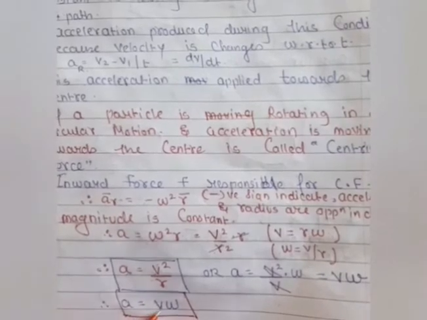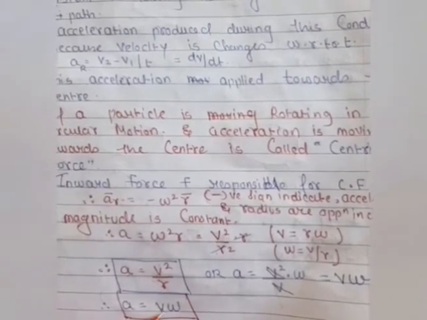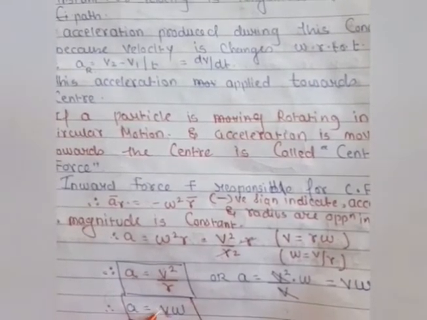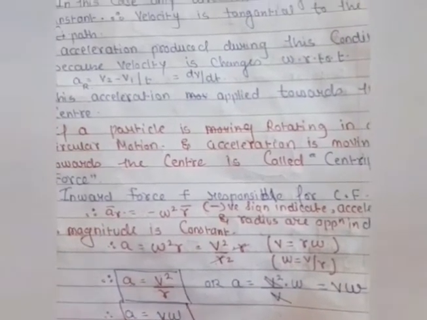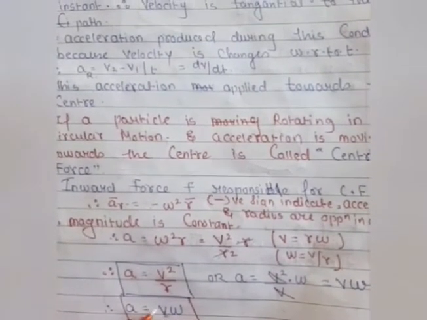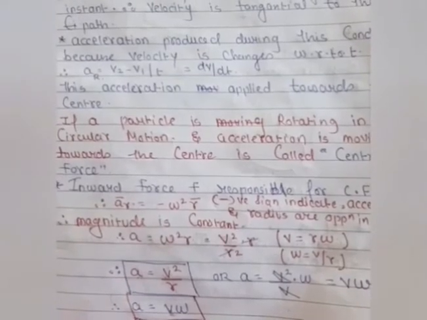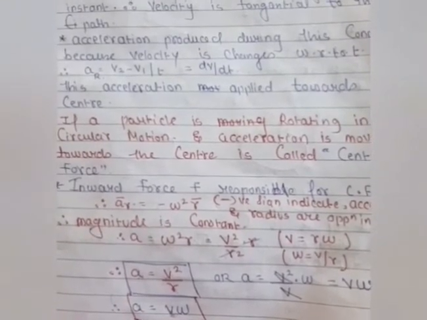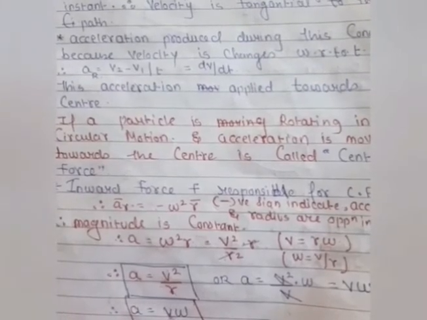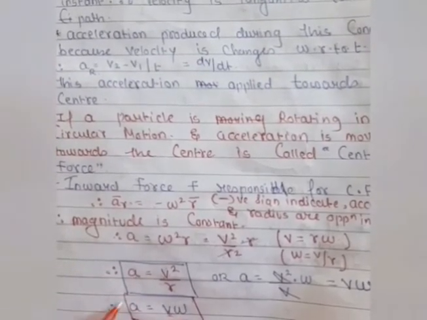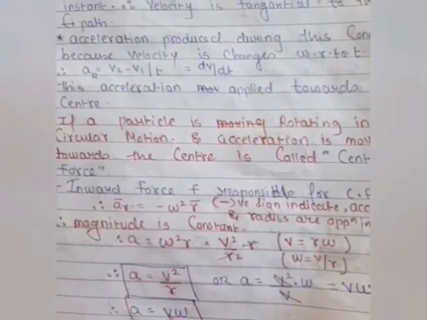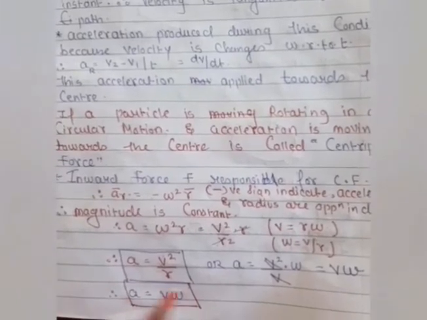Here it is very clear. Both velocities, linear and angular, the product of both is the acceleration of the given body when it is moving in uniform circular motion. It means when the body is performing uniform circular motion, it has linear velocity, angular velocity, and acceleration. Hope you are clear about this, students, because I already explained this in the previous video, part 1, so you can clear your doubts there.